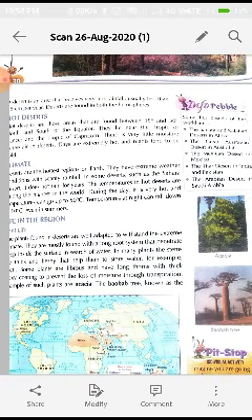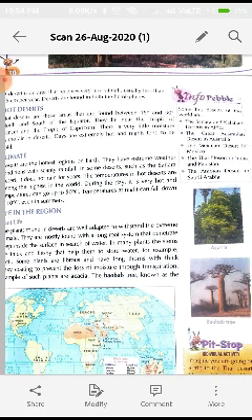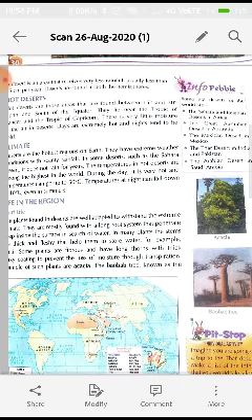Now about the climate. Deserts are the hottest regions on earth. They have extreme weather conditions with scanty rainfall, that means very little rainfall. In some deserts, such as the Sahara Desert, it does not rain for years.